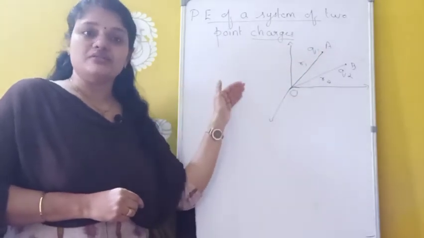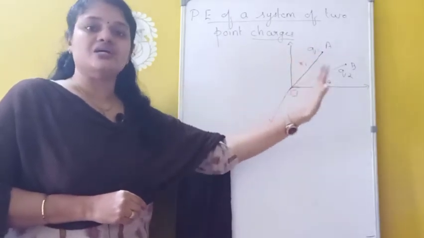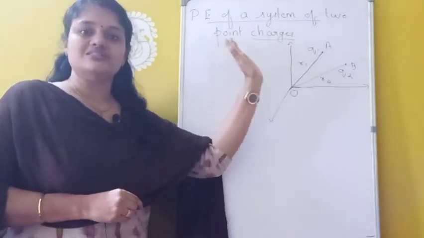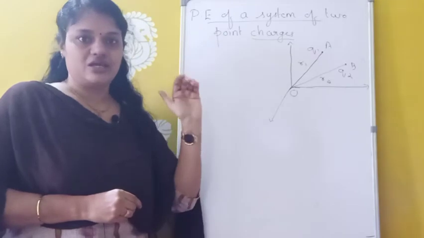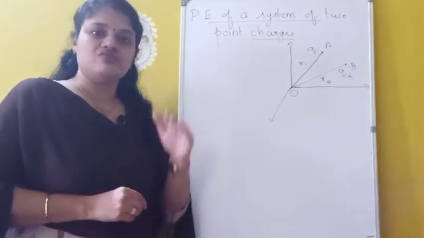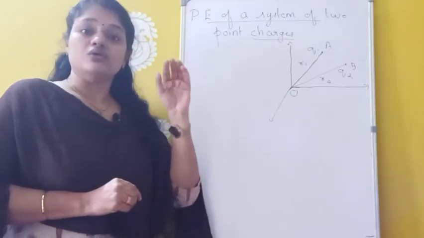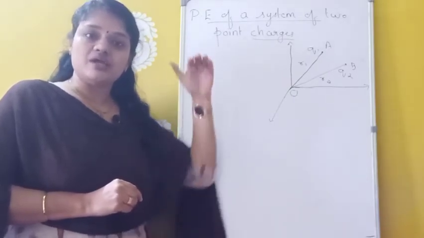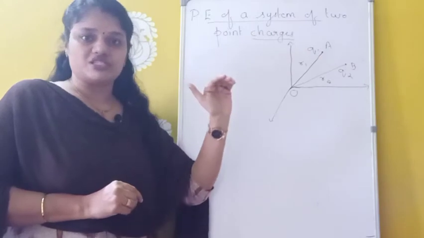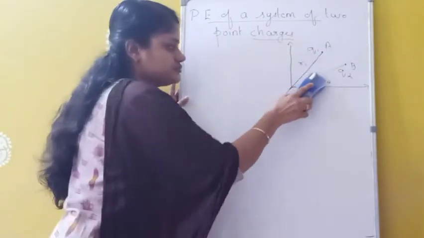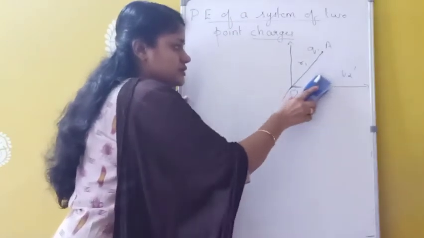And we need to find the potential energy of this two-charge system. So here we have two charges. In this two-charge system, what is the electrostatic potential energy? For that, first, we know what potential energy is. Potential energy is equivalent to the work done in bringing this charge from infinity to that respective location. Okay, so initially we are considering only one charge.